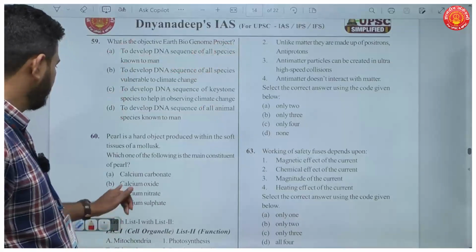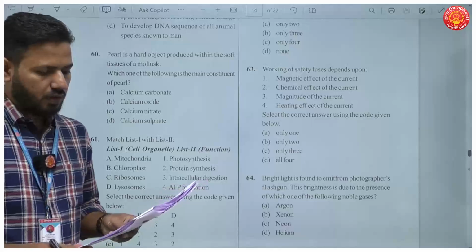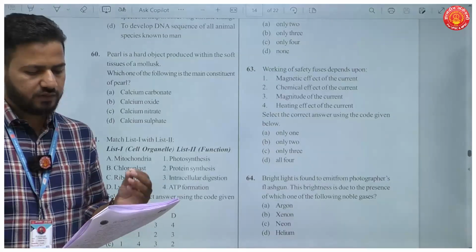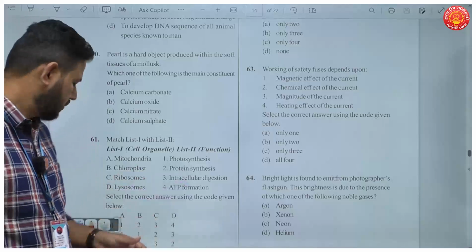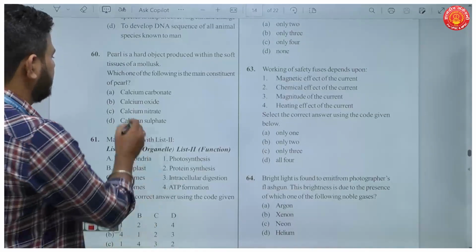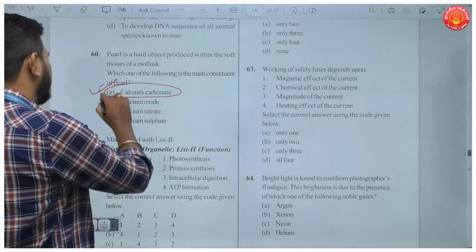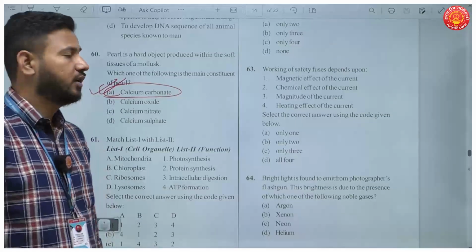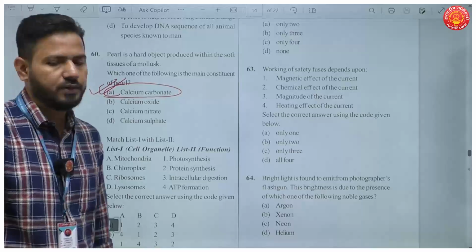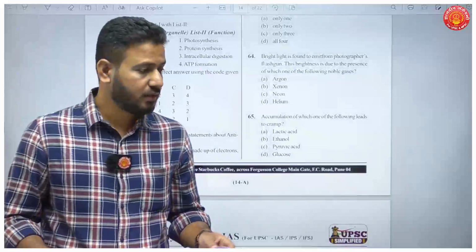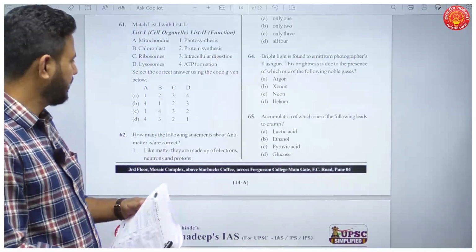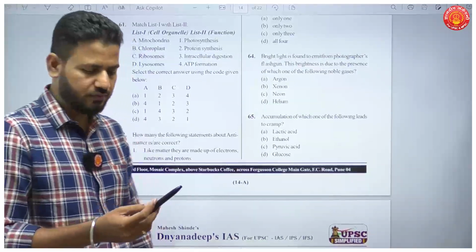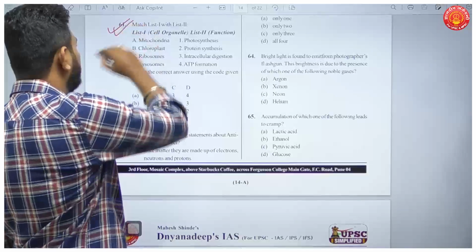Then question number 60. Pearl is a hard object produced within the soft tissue of a mollusk. Which one of the following is the main constituent of the pearl? The answer here is calcium carbonate. This is again a question from your NCERTs. Okay, you don't need to read anything more to answer this question. Okay, the next question is question number 61. Now this question is again a textbook question. Okay, you don't have to know much about this. If you're reading NCERTs, you'll be in a position to answer this.